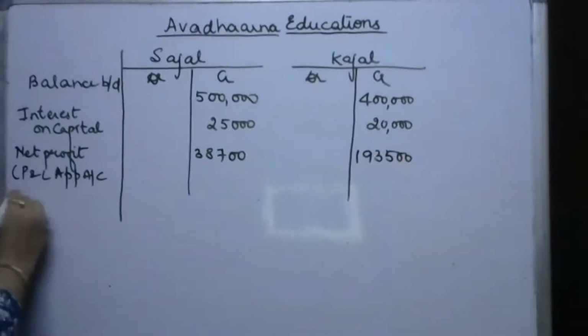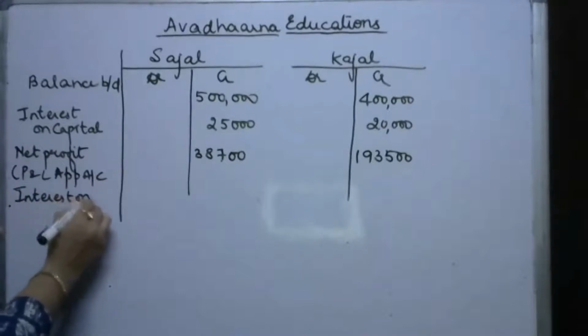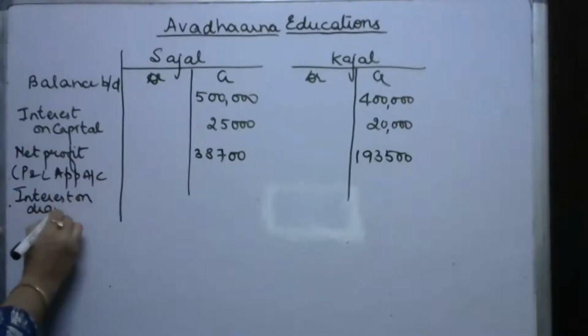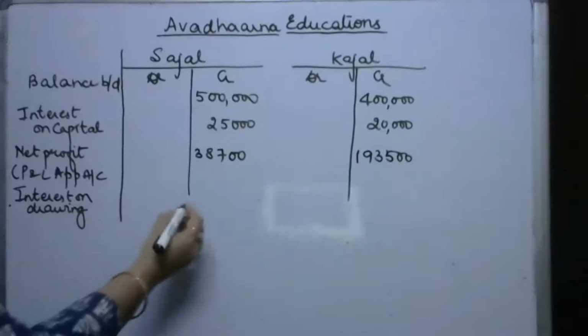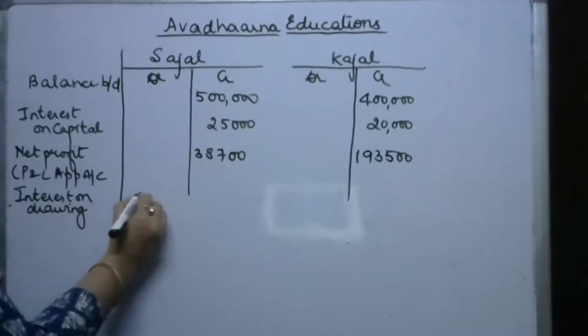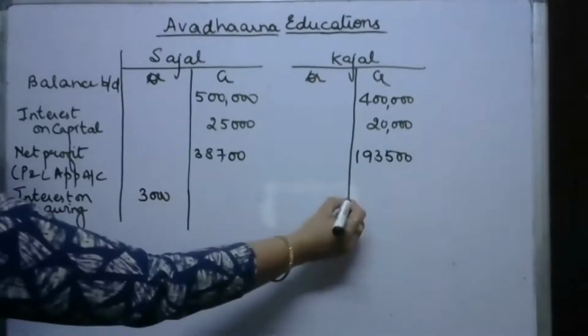Fine. Then interest on drawings से partners के capital account debit हो जाते हैं because interest on drawings is charged from the partners and the amount was 3,000 and 2,400.